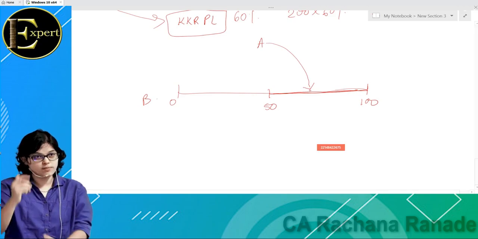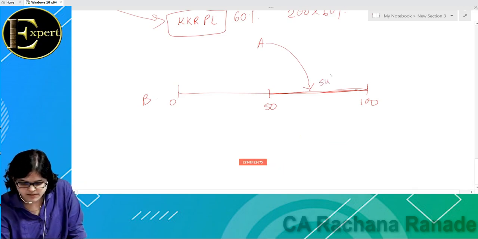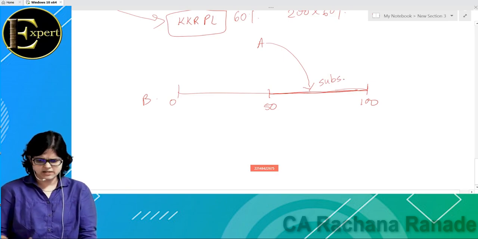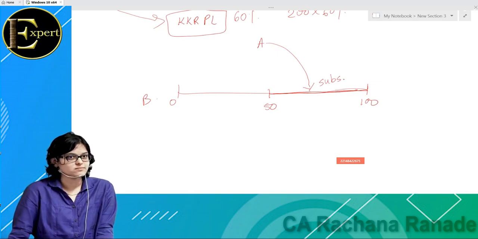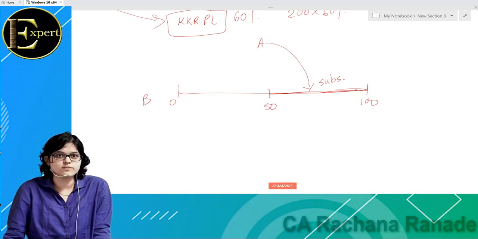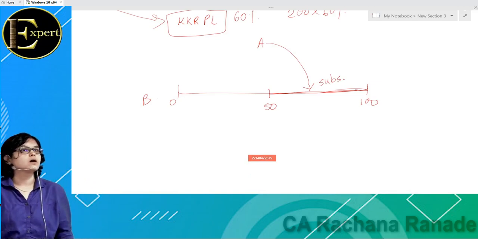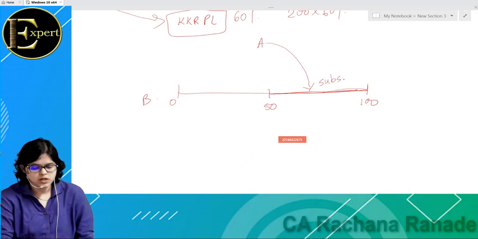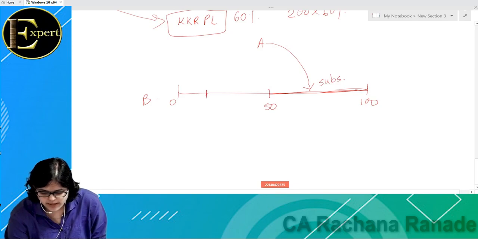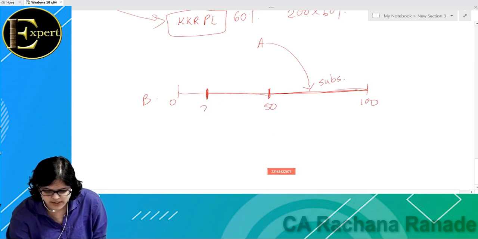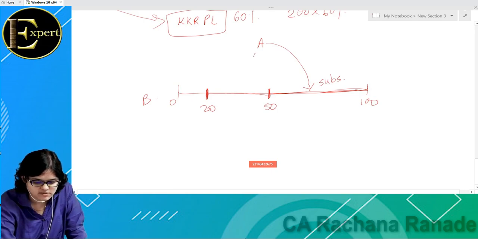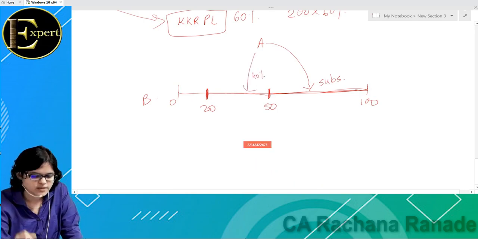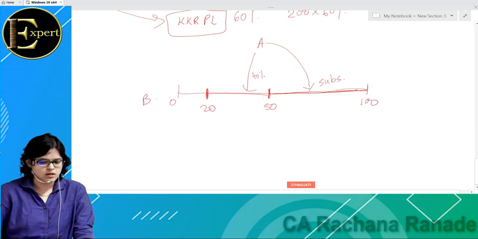But assume I have less than 50%. Say 40% I am holding. Is that a subsidiary? No. If it is 40%, that's not my subsidiary. Then the question is, how much? If I'm holding somewhere between 20% to 50%, both inclusive, exactly 20 is also included, exactly 50 is also included. If it is somewhere in between, so company A holds, let us say, 40% shares of B, 40% ownership in B, then this B will be treated as my associate company.